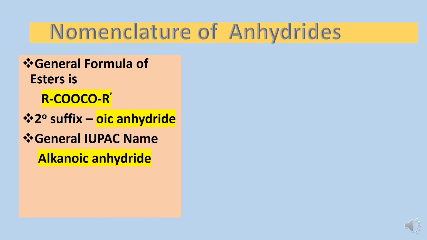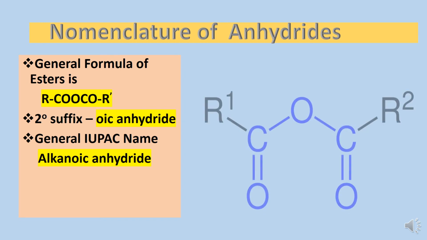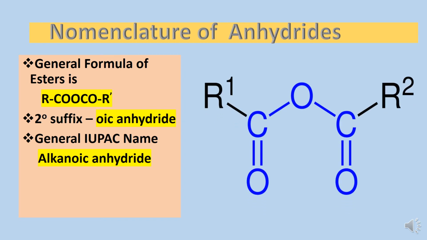Next is the nomenclature of anhydrides. Acid anhydrides are represented by this general formula in which two carbonyl groups are directly connected with alkyl groups, and they are connected with one oxygen atom at the center. Anhydrides are named as alkanoic anhydrides after the name of the acids by which they are formed, and in place of oic acid, the term used is oic anhydride.